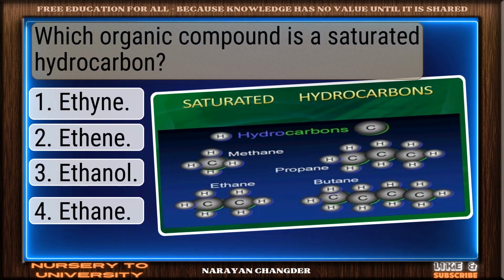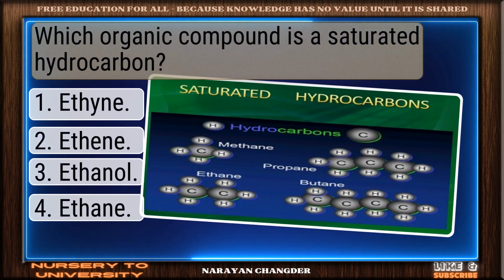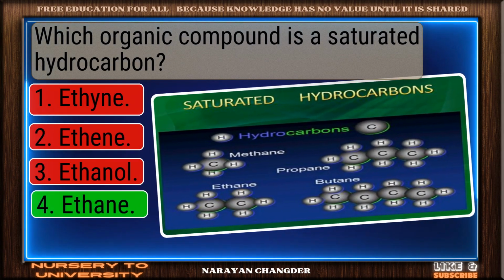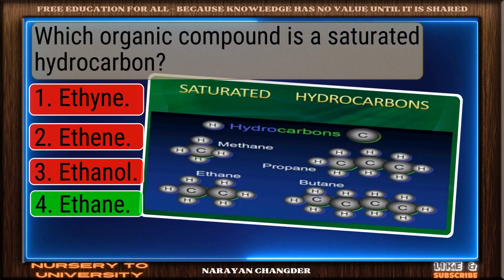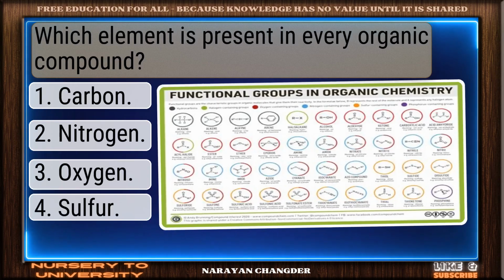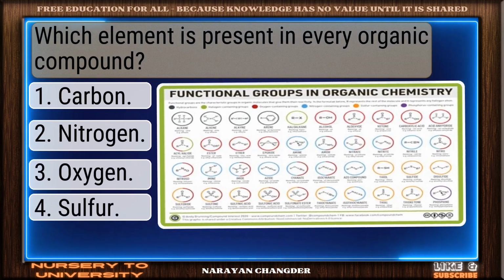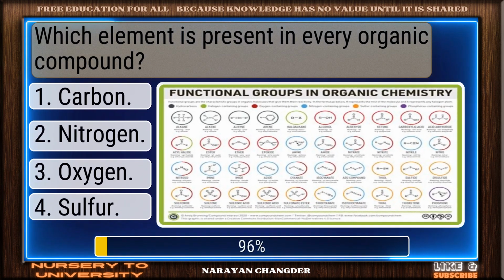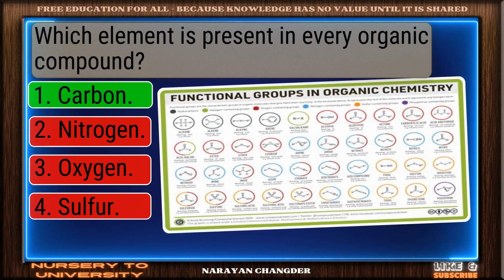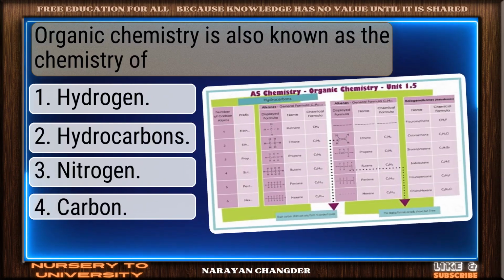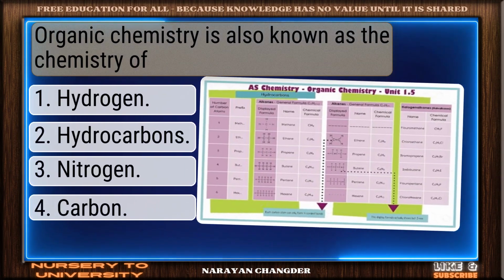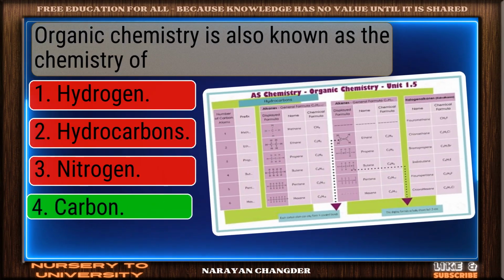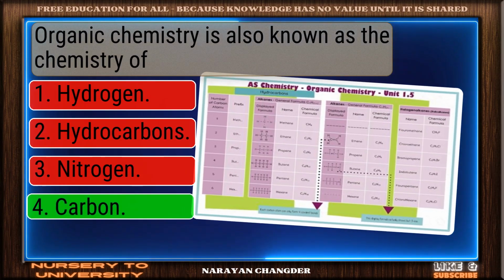Which organic compound is a saturated hydrocarbon? Nice selection. Ethane is the correct and valid answer. Which element is present in every organic compound? Correct. Carbon is the right answer. Organic chemistry is also known as the chemistry of. Great thinking. Carbon is the right choice.